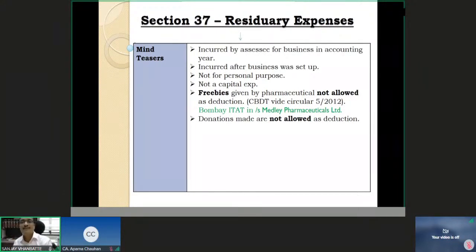Doctors to whom I give the freebies, they, as recipients, are supervised by the Indian Medical Council. I as a giver, I as a pharmaceutical company, am not supervised. So there is no violation by me of the guidelines by the Indian Medical Council, and therefore this deduction should be allowed to me. And this argument was accepted by the Bombay High Court in a very recent decision in July 2020, and the deduction on freebies by the pharmaceutical company in the case of Medley Pharmaceuticals Limited was allowed as a deduction, overruling what is stated by the CBDT in Circular 5 of 2012.